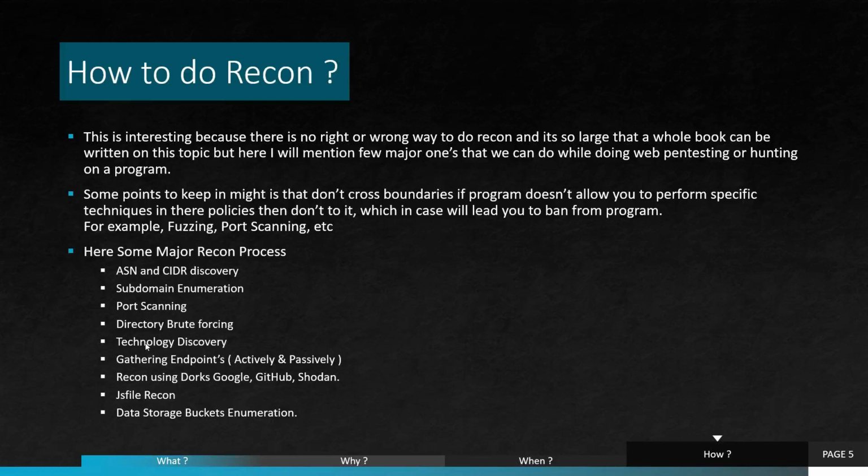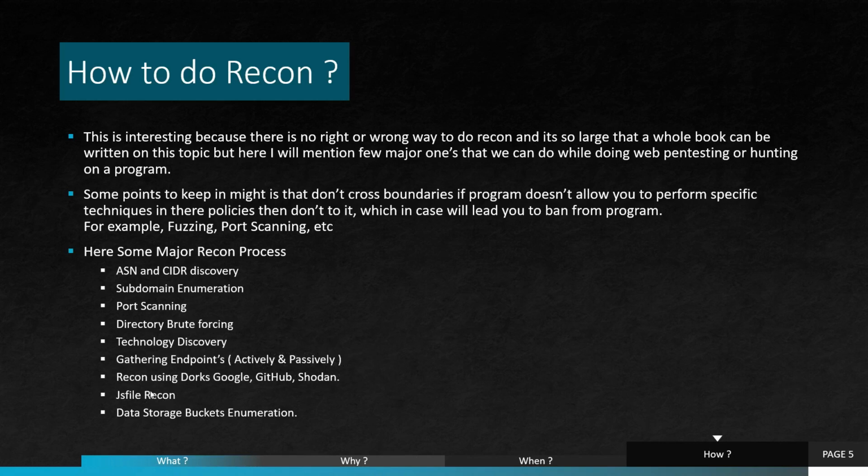Okay, so here are some major recon processes that we do while doing bug bounties. For example, ASN and CIDR discovery, then subdomain enumeration, port scanning, directory brute forcing, technology discovery, gathering endpoints actively or passively. For example, while crawling, or passively like fetching URLs from Wayback, OTX or Common Crawl and other third-party services.